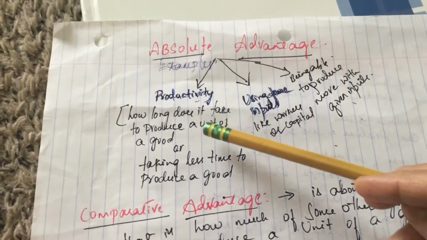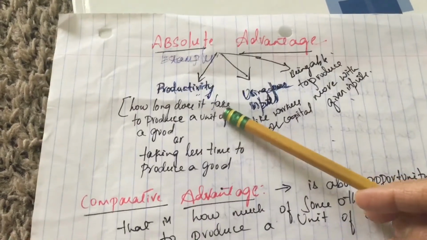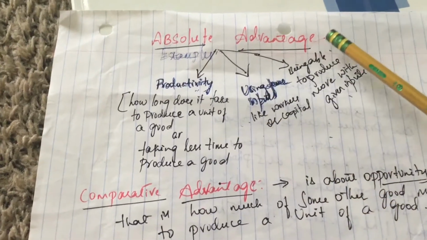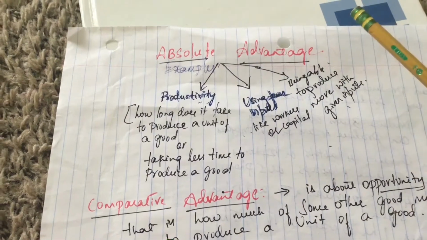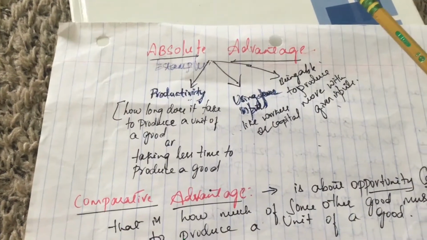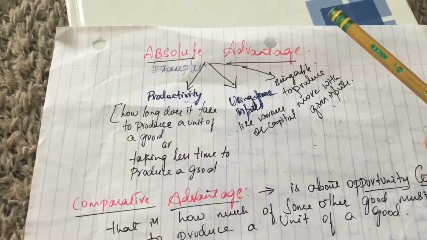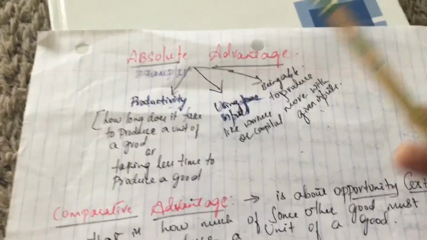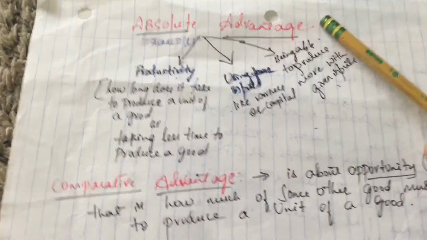So it could mean either taking less time to produce a good, or using fewer resources like workers or capital or time, or producing more in terms of output. Okay, so this is about absolute advantage.